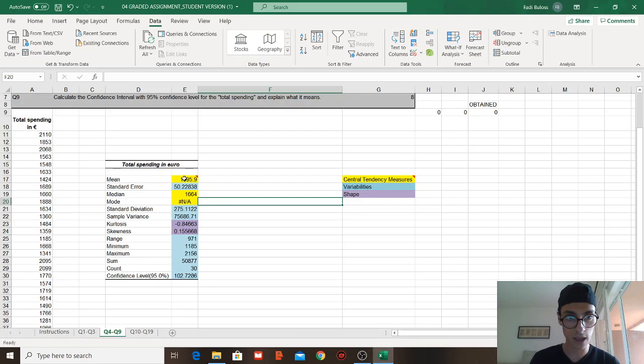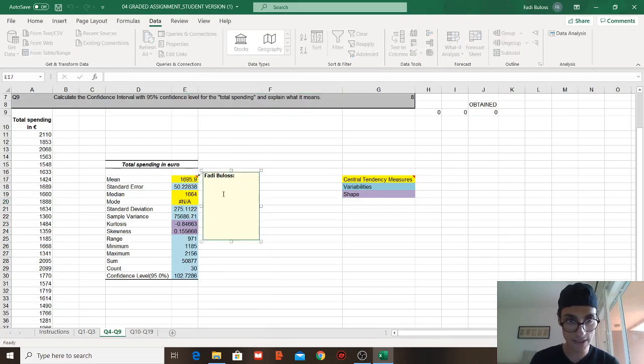What is mean? Mean is simply the average of the observations. It is calculated by summing up all the observations from the data given and dividing them by their total number.